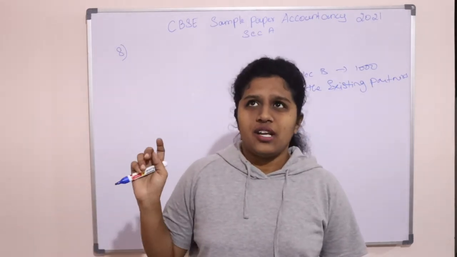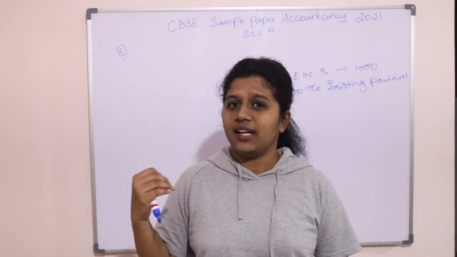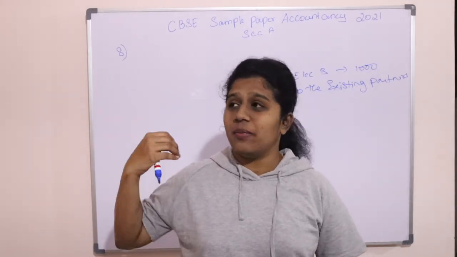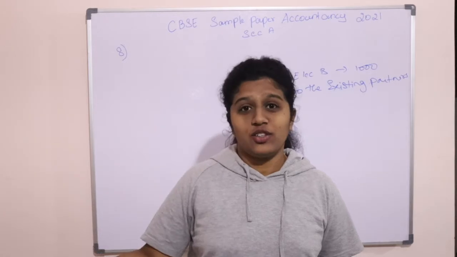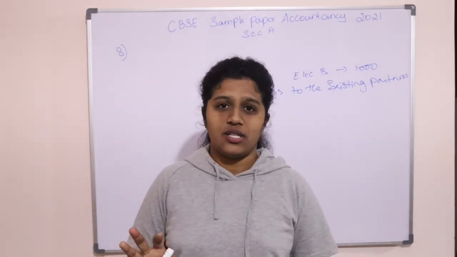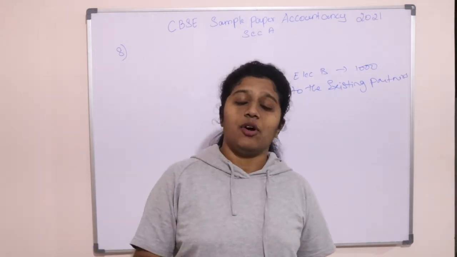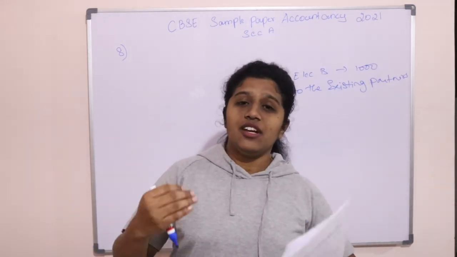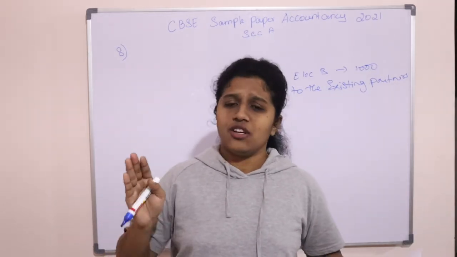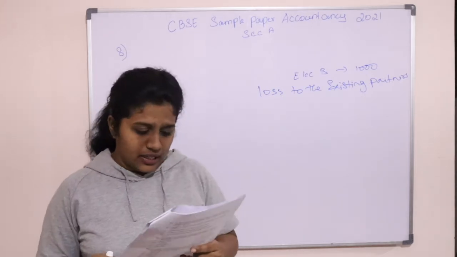Now in one of the years, imagine we faced a loss. Since I am giving him the guarantee, I should pay him 50,000. After facing my loss, I should bear the deficiency and pay back to him, to whom it has been guaranteed. So this is the guarantee of profit concept. You get a partner into the firm, guarantee him some assured amount of profits, and then even if you are facing loss, or irrespective of any profits, you should give him a minimum amount of profits. Okay. So now we'll get into the question.